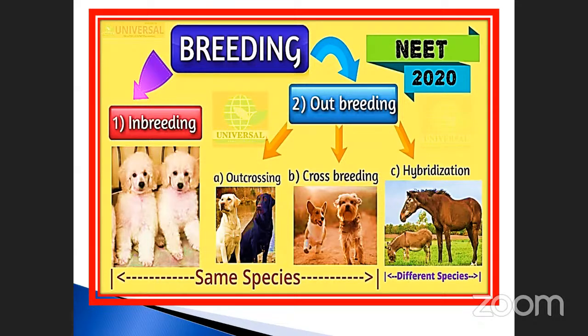We will discuss it one by one. So all these come under outbreeding. Outbreeding means different species. Outcrossing means, for example, an animal comes from India and another comes from China or somewhere else. That process is also called outbreeding. So go to the next one.